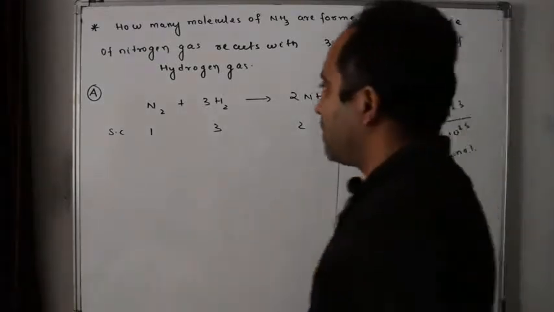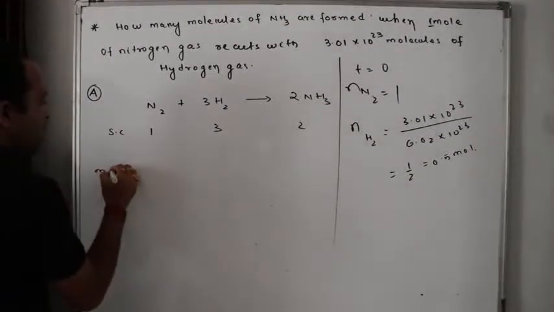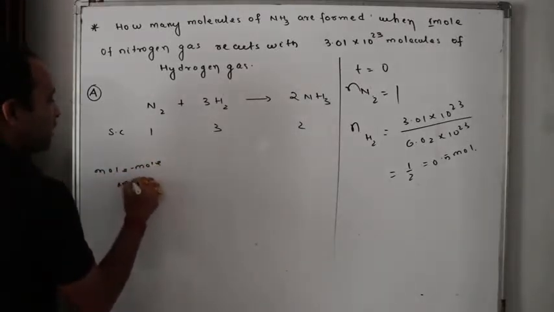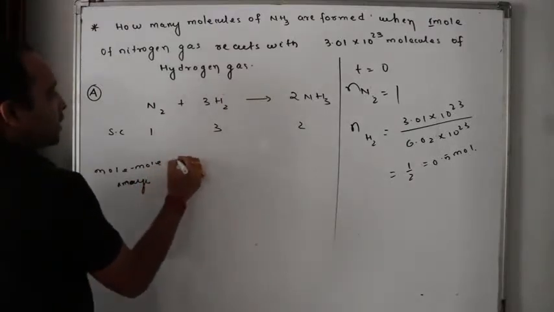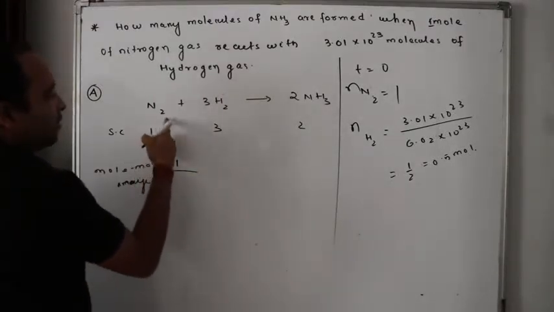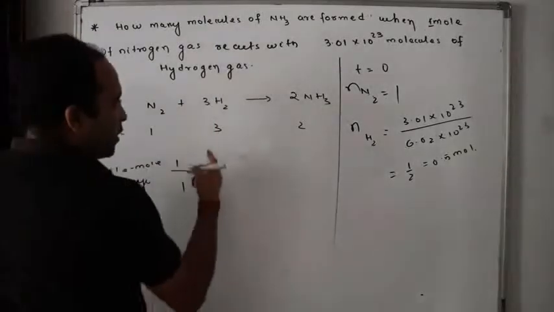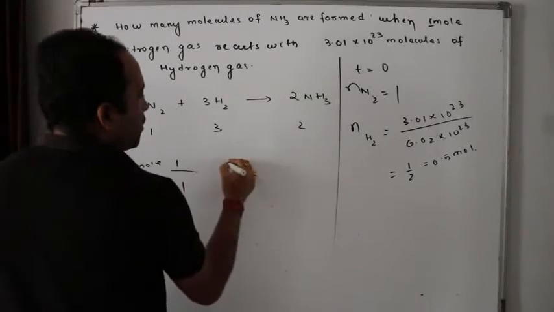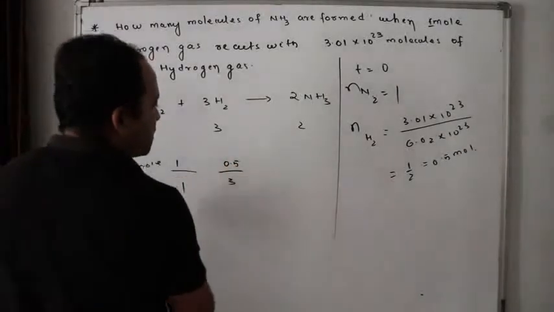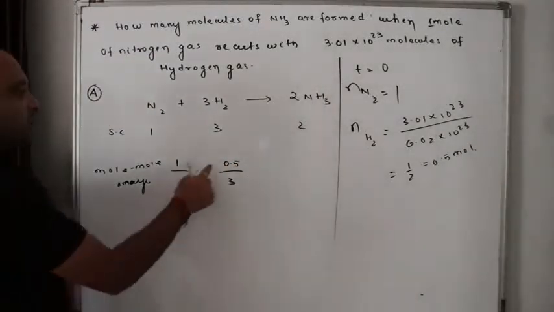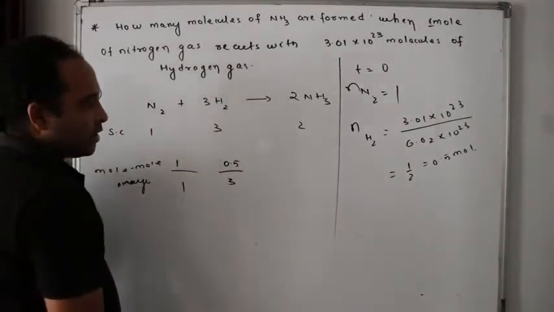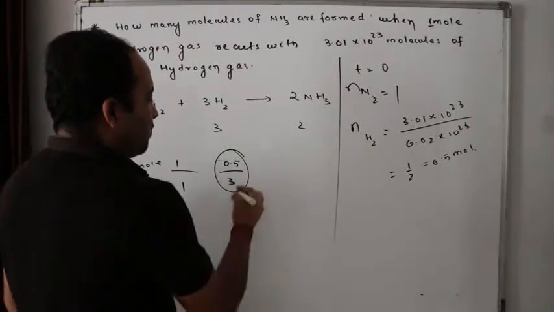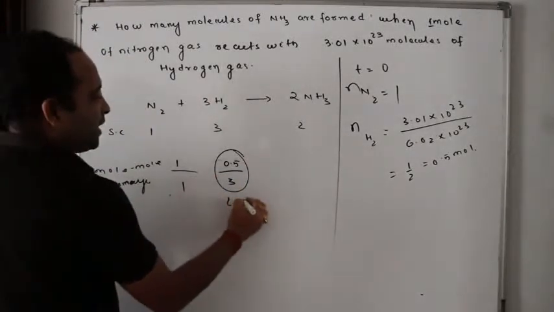Now come to this reaction. If I go for mole analysis, or you can go by unitary method, anything. So here, how many moles taken initially? 1 mole. By stoichiometric coefficient 1. Here how many moles taken initially? 0.5. By stoichiometric coefficient 3. So this is 1, this is 1 by 6, isn't it? So who is the limiting reagent? This is the limiting reagent, isn't it? Now this is in excess, this is the limiting reagent.